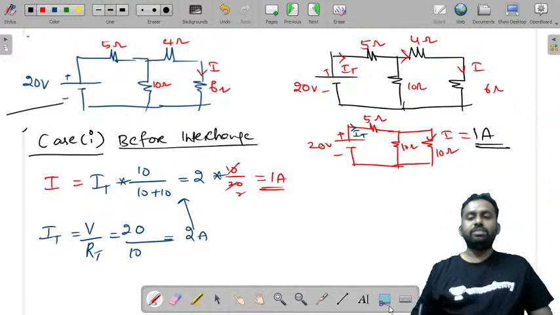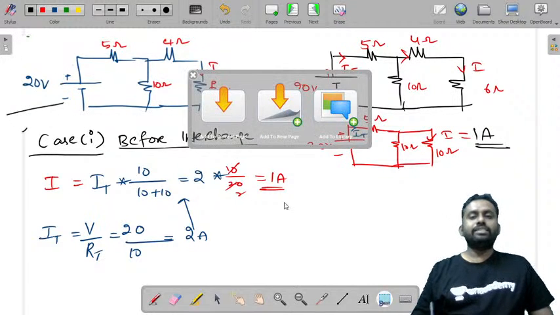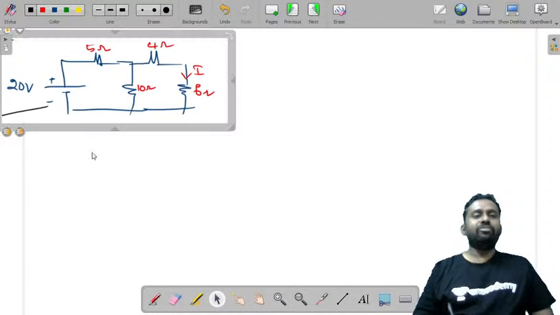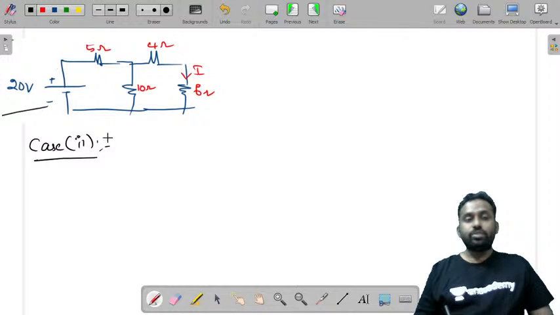Now let's take the same circuit to the next slide and try to find, apply case 2. Case 2 क्या हुआ, case 2 will be after interchange, current find out करना पड़ेगा. What is that? After interchange.